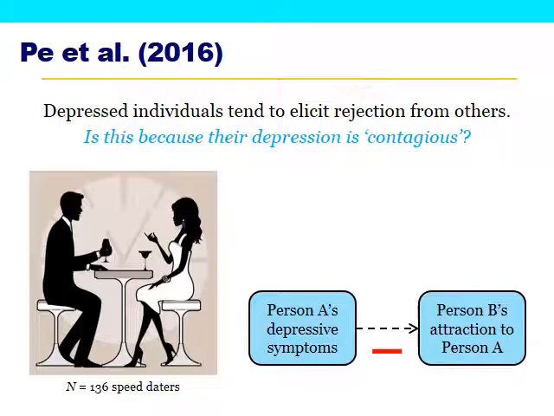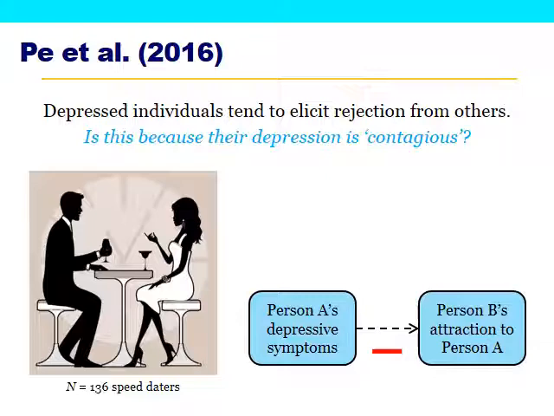and their prediction was that person A's level of depressive symptoms would be a negative predictor of person B's attraction to person A. So after each of these dyadic interactions, I guess they asked person B to self-report the degree to which they were attracted to person A. And what they predicted is that the more depressed person A was, the less that person B would be attracted to person A. So this is your X variable, your predictor, the depressive symptoms exhibited by person A. This is your Y variable, your outcome, person B's attraction to person A.